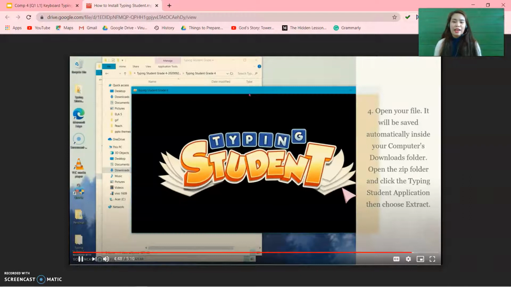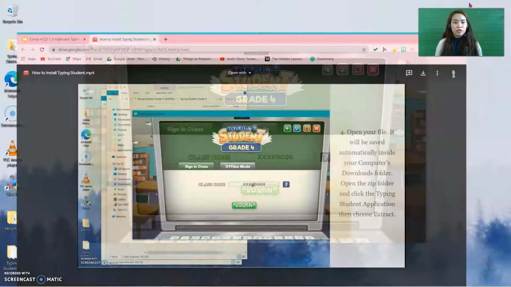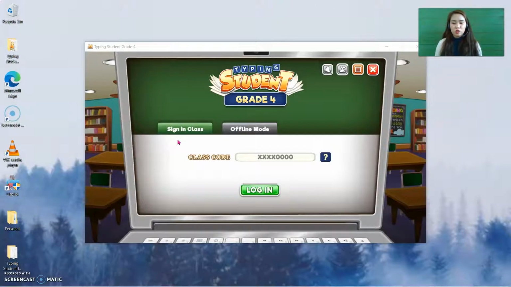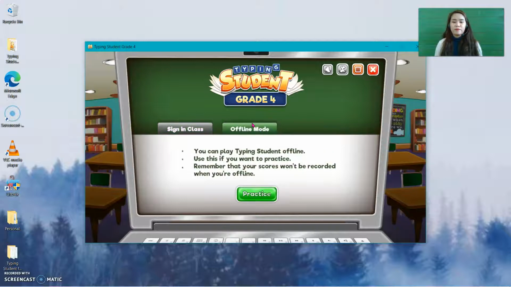Finally, there. Okay, so I have opened here the Typing Student application. I click Sign in Class. If you have your student code, you can type it here and click Log in. But if you don't have any class code, you can use offline mode and click Practice.